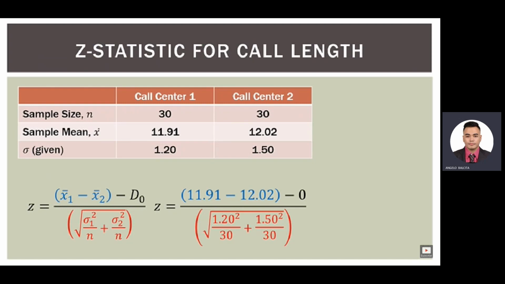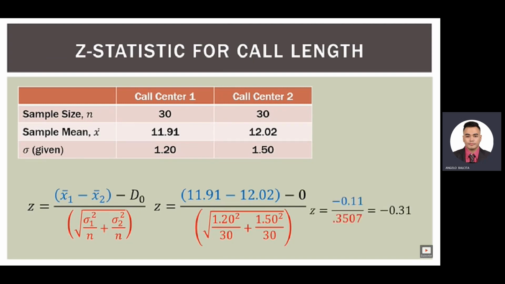Now in the denominator we have our standard error. And again, we substitute everything in from the chart into the formula at the bottom. So sigma squared sub 1 is 1.2 squared, that's the sigma from call center 1. Then divide that by the sample size, which is 30. Then sigma squared sub 2, that's the sigma for call center 2. We substitute that in as 1.5 squared divided by 30 as well. Now we go ahead and do all this calculation out and we get this.